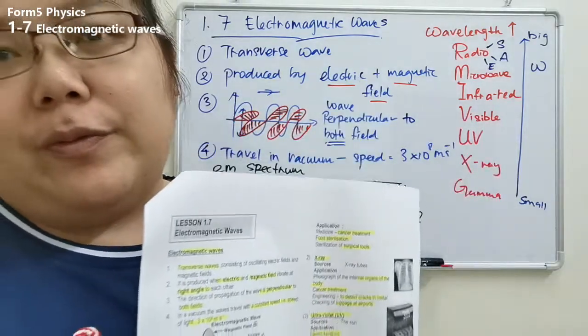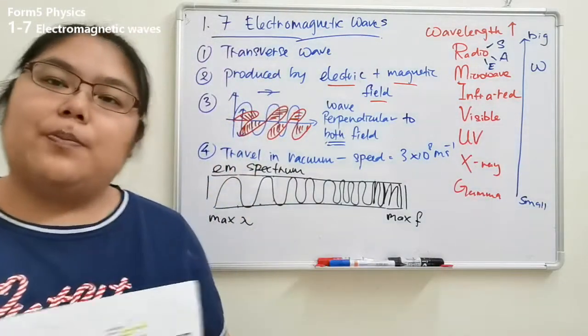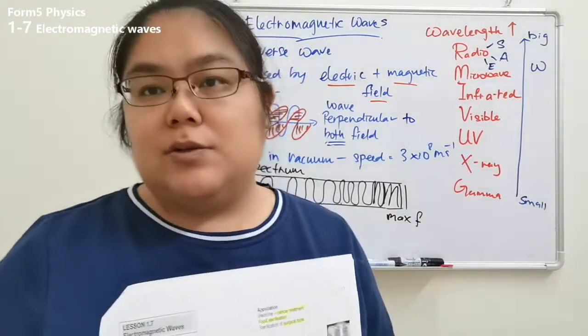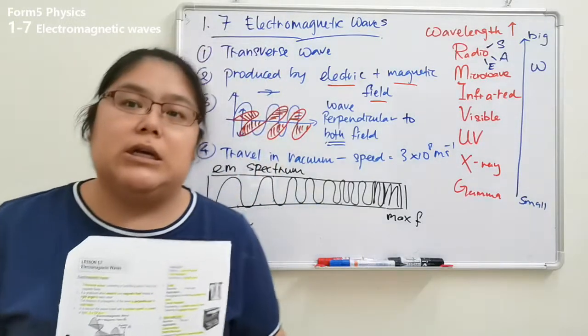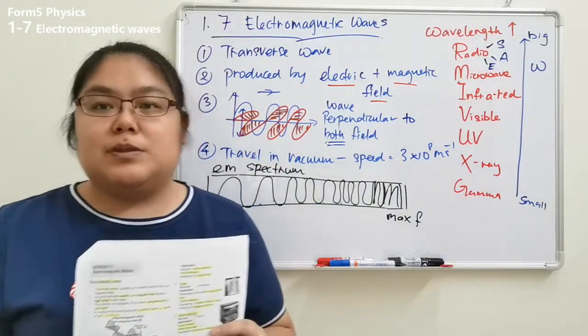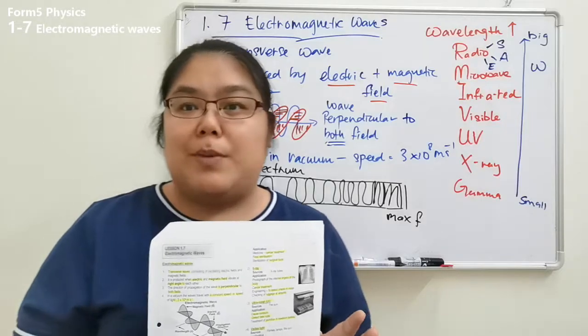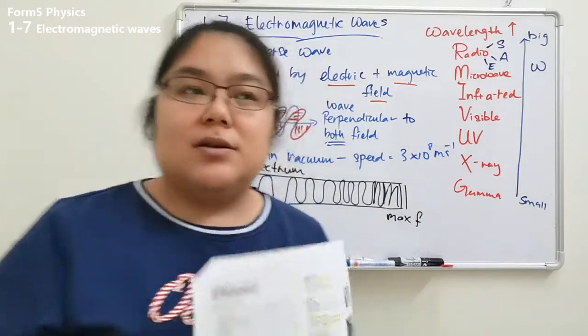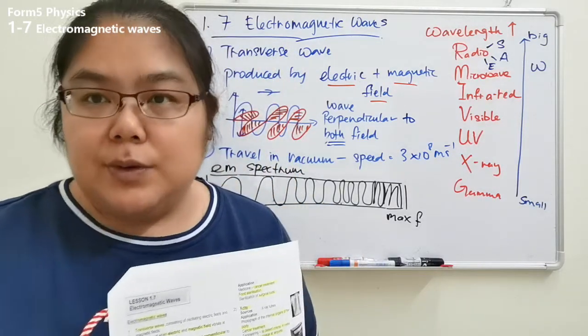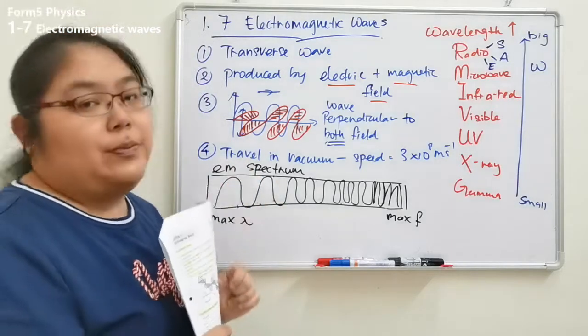Electromagnetic wave. Okay, so for this topic, there's just one short topic. We don't have any formula. Then we just have some spectrum. Then you need to memorize the stack. Okay, now we're going to see the first one.